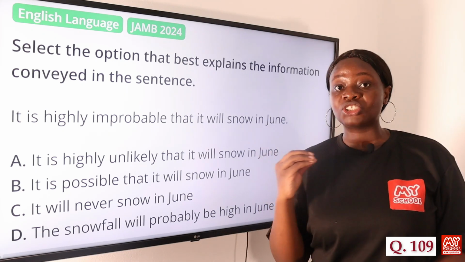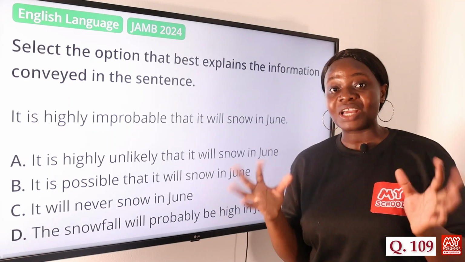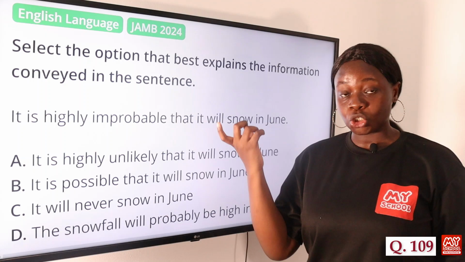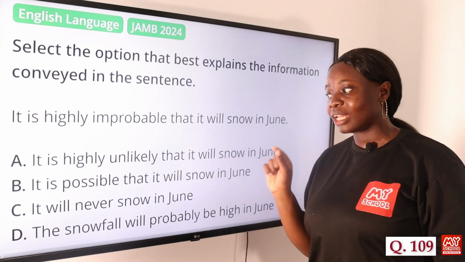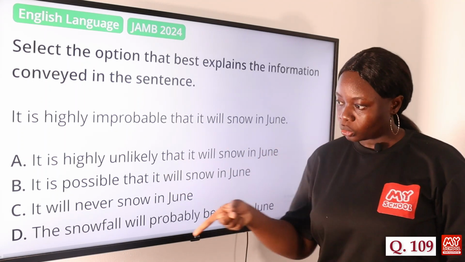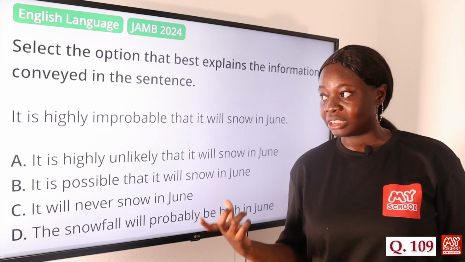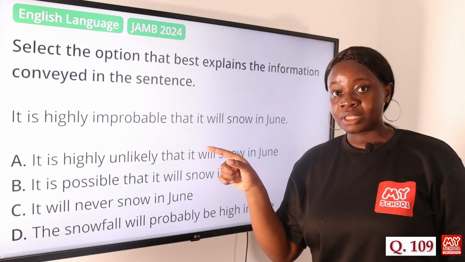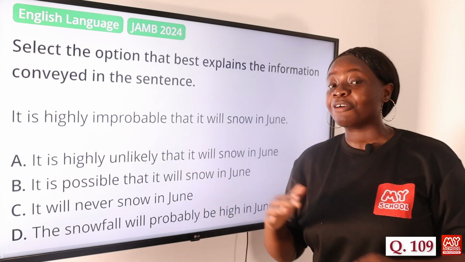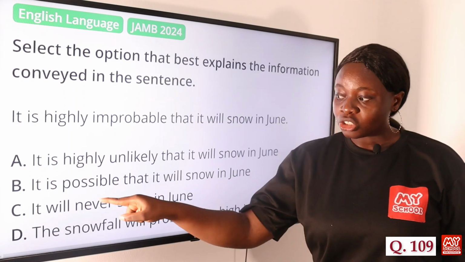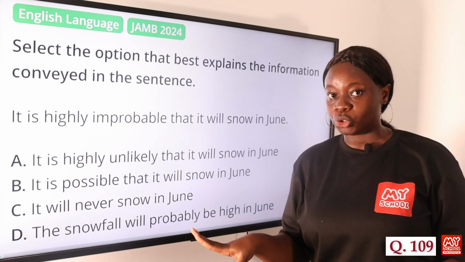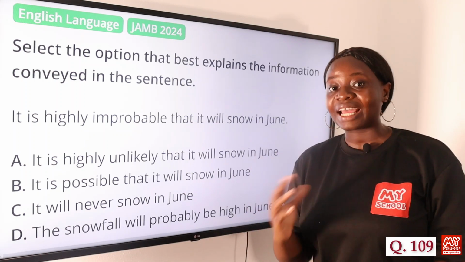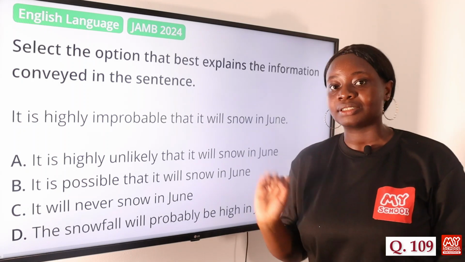So the word improbable means something that is not likely to happen, an event that is not likely to occur. So the option that best explains the information conveyed in the sentence is: it is highly unlikely that it will snow in June. Although it might feel like option C, it will never snow in June, is the answer to this question, it's important to note that the question says highly improbable. That means the chances of it snowing in June is very low, right? So it doesn't state that it will never snow in June. It's just saying that the chances of it snowing in June is low. It is unlikely for it to snow in June. So option A is the answer to this question.